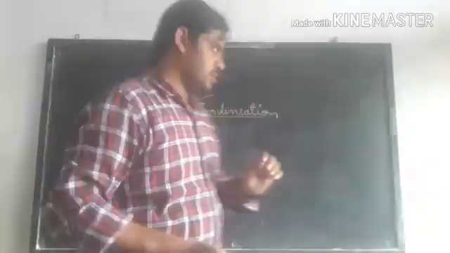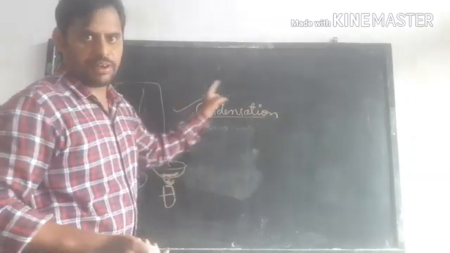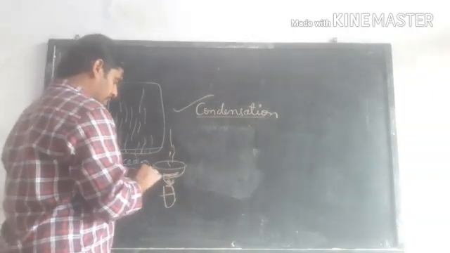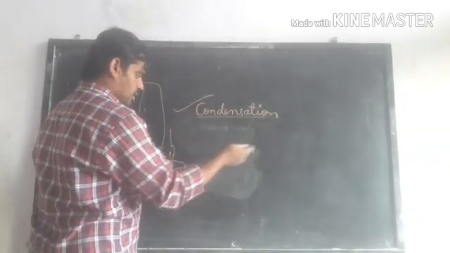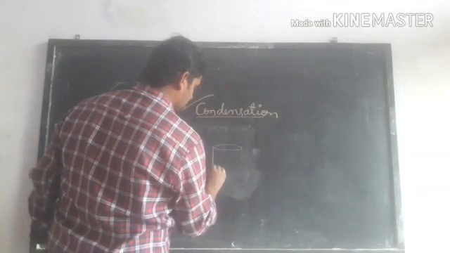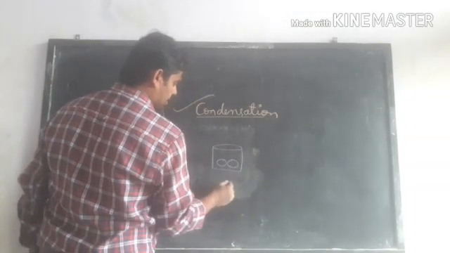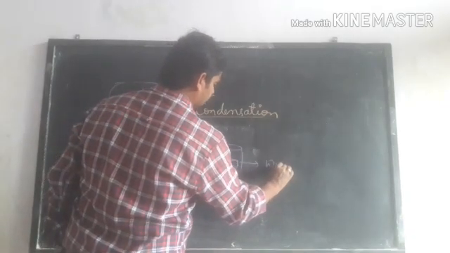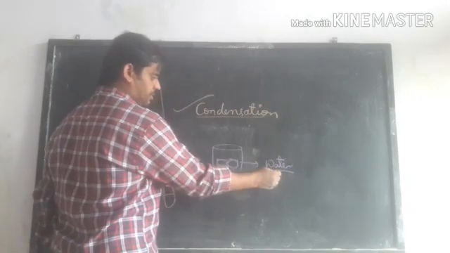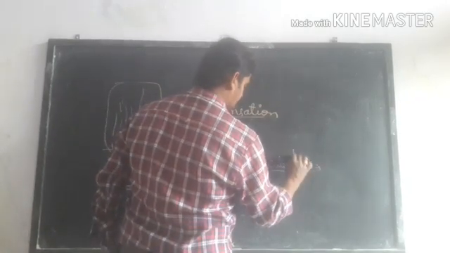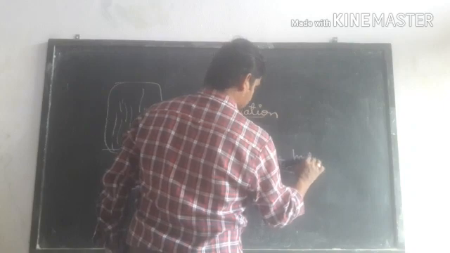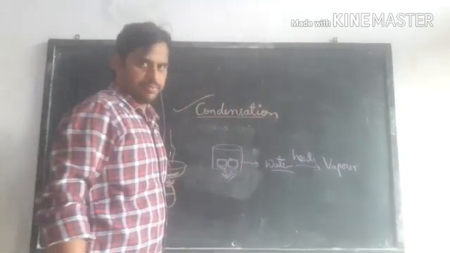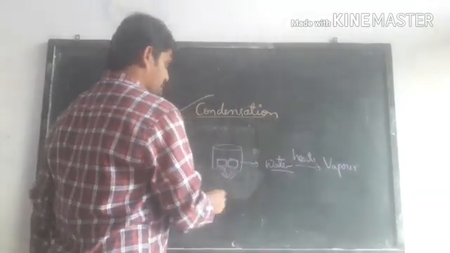Condensation is nothing but the conversion of water vapor into water drops. In the beginning, we discussed one example: when you take an ice cube and heat it, the solid ice becomes liquid water. If you heat it again, what happens? It becomes vapor. Now water becomes vapor.